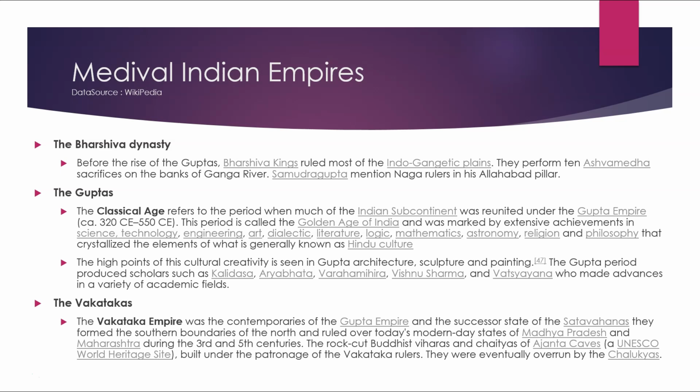The Vakatakas. The Vakataka Empire was a contemporary of the Gupta Empire and the successor state of the Satavahanas. They formed the southern boundaries of the north and ruled over today's modern states of Madhya Pradesh and Maharashtra during the 3rd and 5th centuries. The rock-cut Buddhist viharas and chaityas of the Ajanta caves, a unique UNESCO World Heritage Site, were built under the patronage of Vakataka rulers, who were eventually overturned by the Chalukyas.